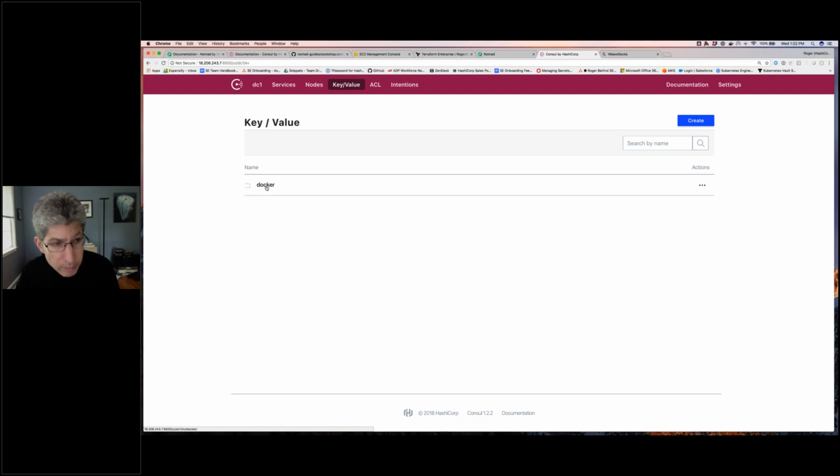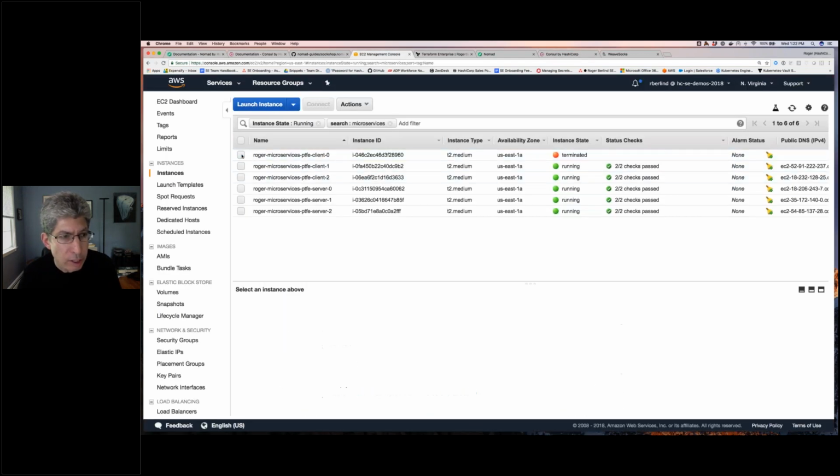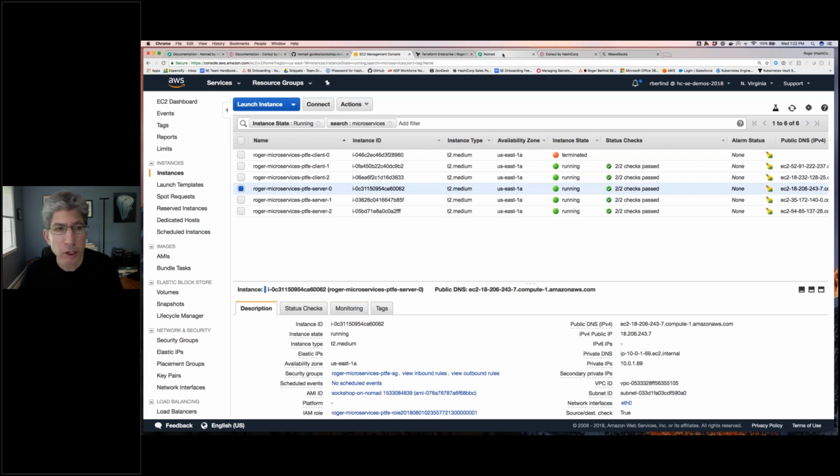Key value, I mentioned that Consul's used as the key value store for my Docker overlay network. So we see that here, right? We see some information from Docker being written into Consul. But over here, there's one more thing I want to do, which is if we go here to the servers, in fact, actually, I want to look at one more thing.